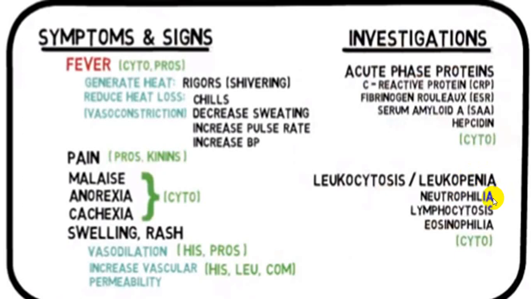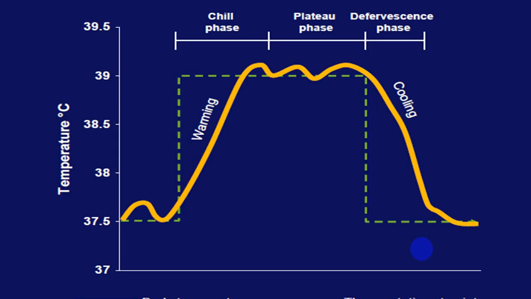Along with neutropenia, you can have lymphocytosis, very frequently seen in tuberculosis, viral infections, as well as sarcoidosis, etc. In allergic response, you can have eosinophilia, etc.